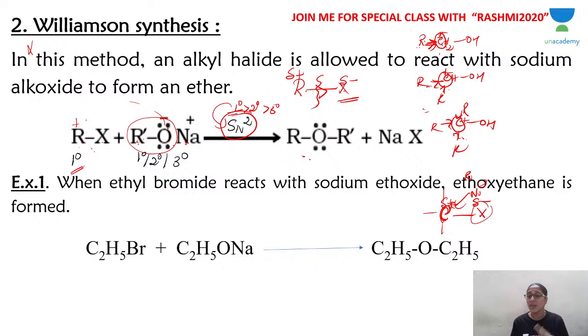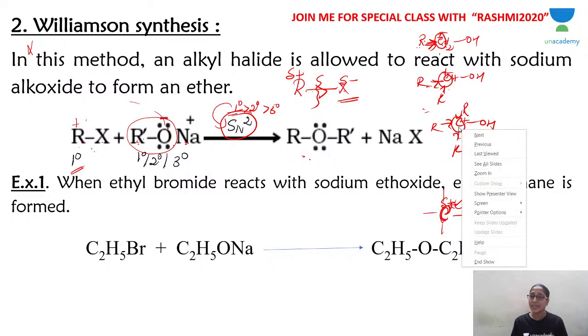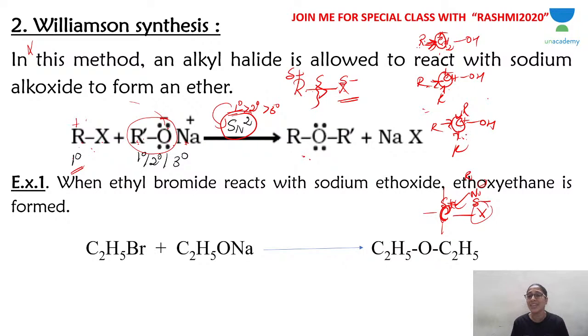So these are called electronic reasons. First is the steric reason: as your R group increases, the nucleophile cannot attack this carbon. Second is the electronic reason: this carbon's positive charge decreases when you move from primary to tertiary, because with a greater number of R groups, more electrons are donated to the carbon. Whatever electron it is losing to the halogen is provided by the R groups. So the electrophilicity of this carbon is decreasing because R is providing electrons through the inductive effect. That is why primary alkyl halide is best. So the alkyl halide has to be primary.